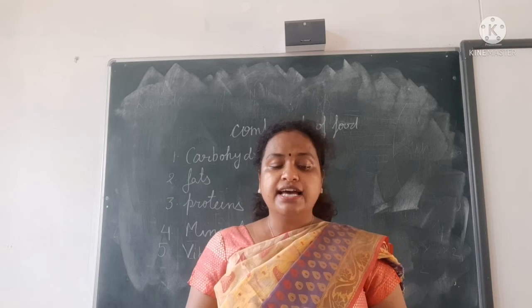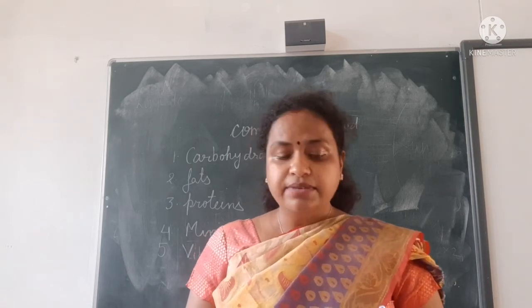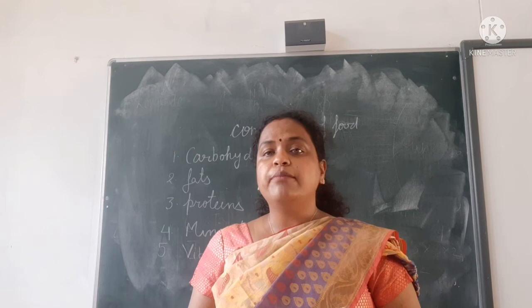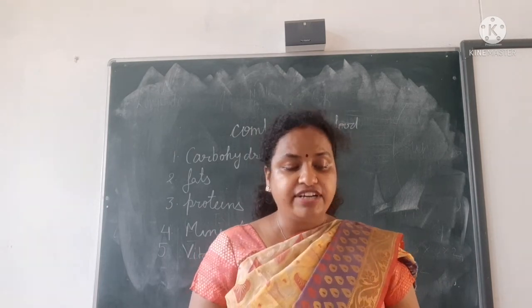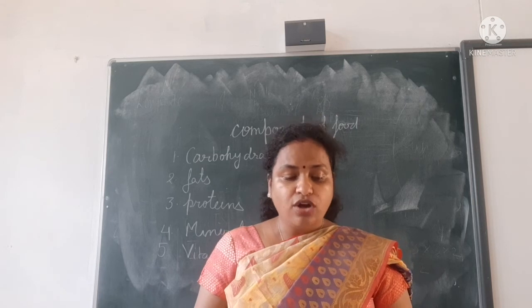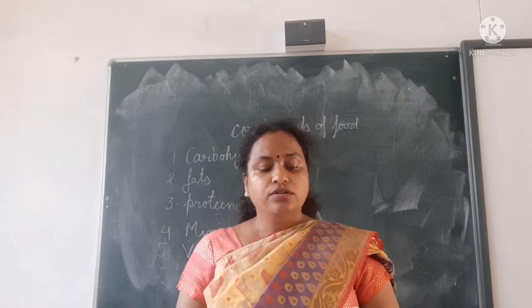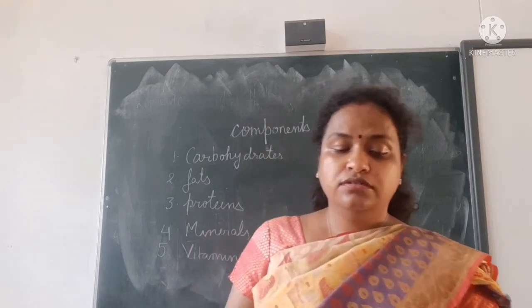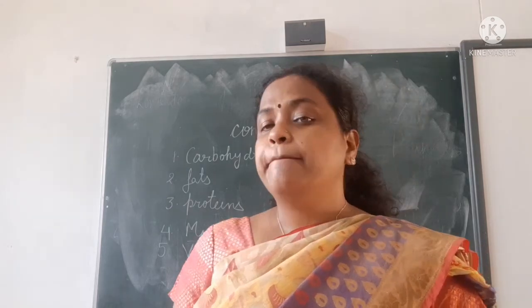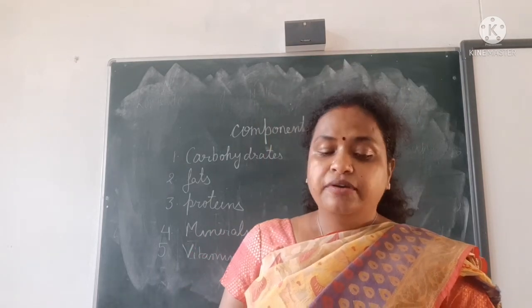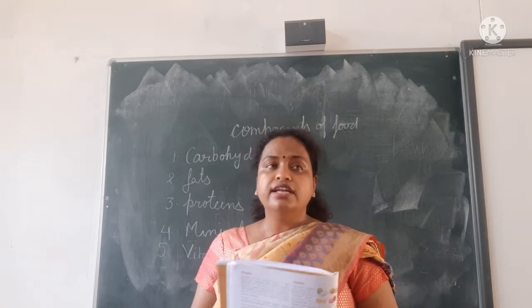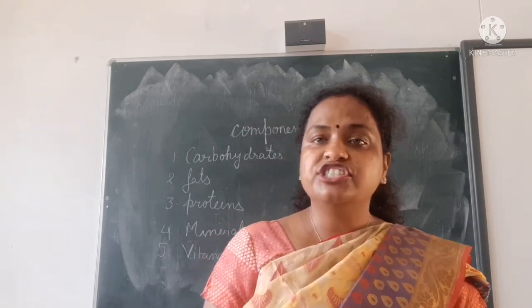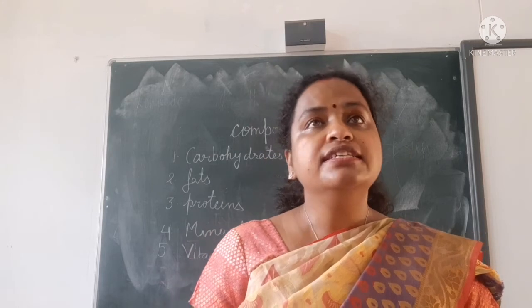Then, vitamins are of several types. Vitamins are mainly how many types? Vitamin A, B, C, D, E and vitamin K. So how many types together are they? Six types of vitamins are present. Vitamins B and C dissolve in water, meaning they are water soluble vitamins. Which are those? Vitamin B and vitamin C.